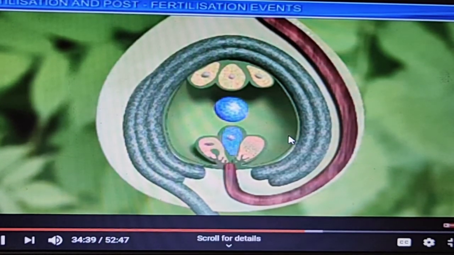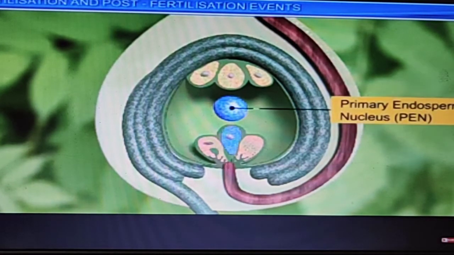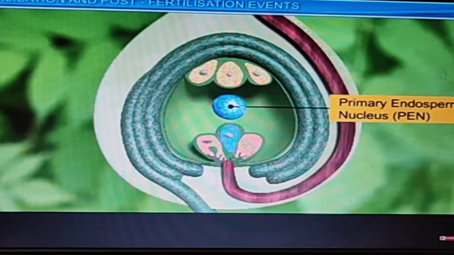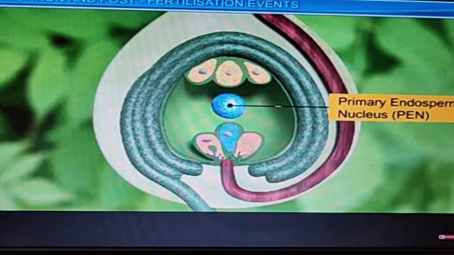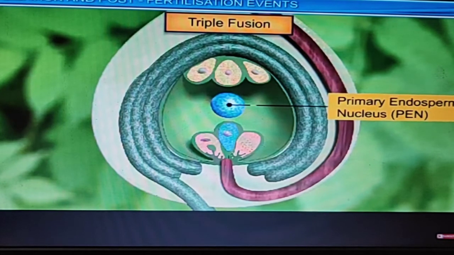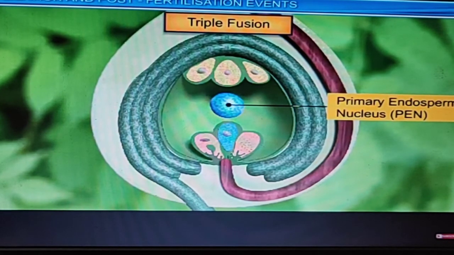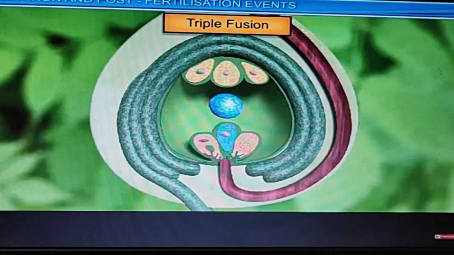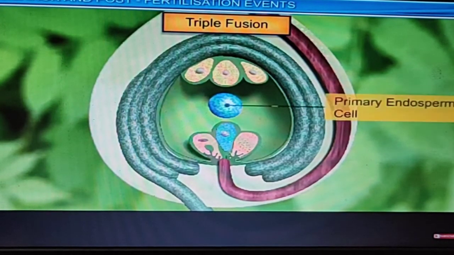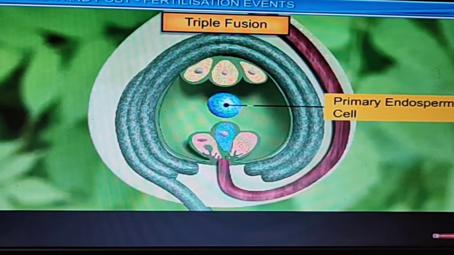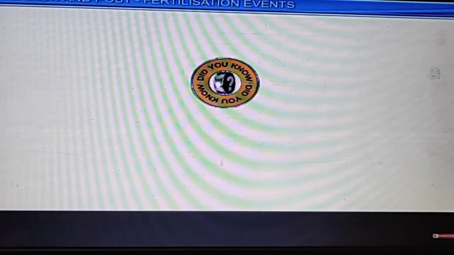See, the fertilization takes place and forms the primary endosperm nucleus, or PEN, which is responsible for the double fertilization, and it is also known as triple fusion. Okay, I think you are able to get this point. It will also come in your paper many times. Now the primary endosperm which is formed, what's the role of that endosperm? It provides nutrition to the developing embryo.